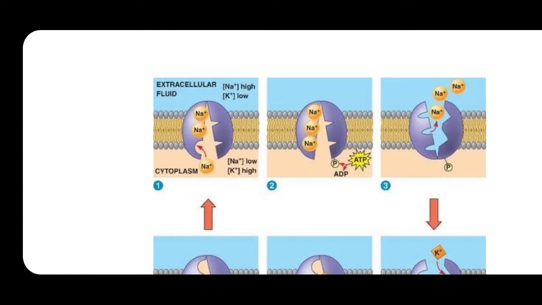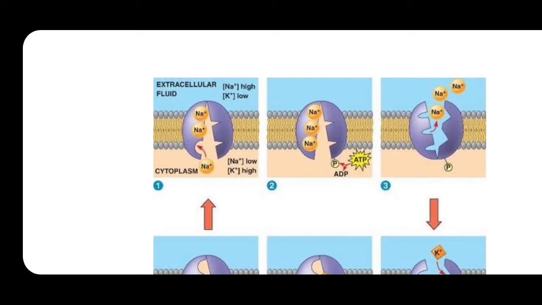Inside this sodium potassium pump, you can see there are sites for binding of the ions. I have told you the sodium potassium pump or the ion channels are selectively permeable, which means they select only some ions for movement from one region to another.